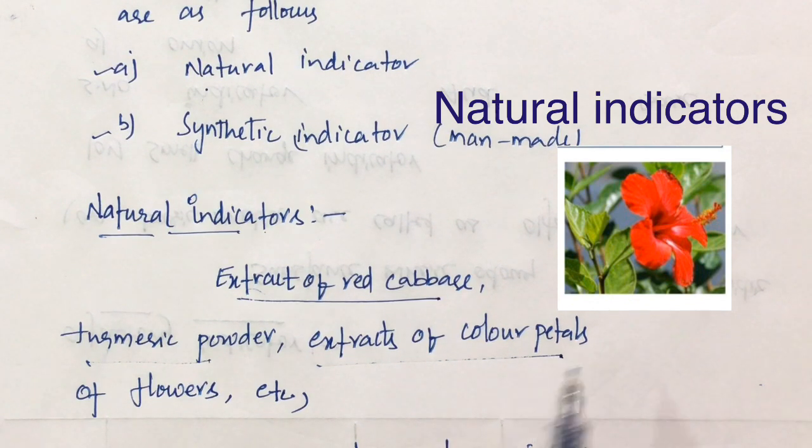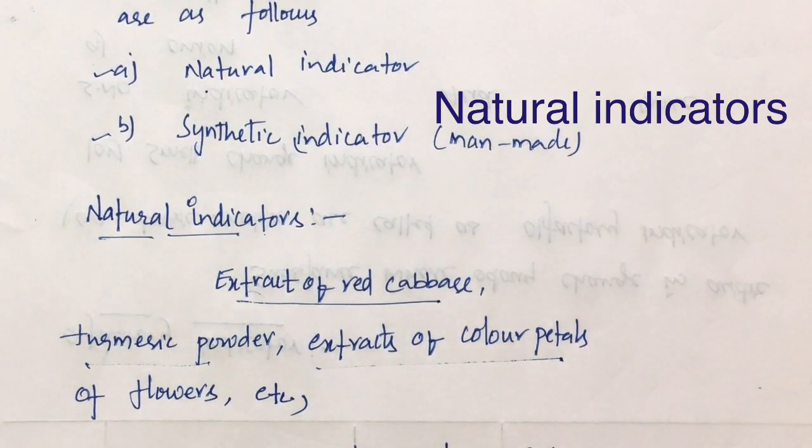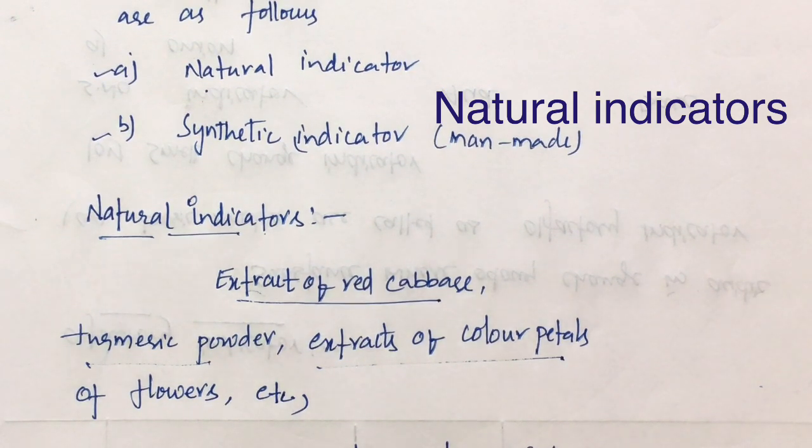All these are examples of natural indicators. With the help of these natural indicators, what do we generally do, children? Yes, we find the nature of a substance, whether it is acidic or basic. You might have studied in your lower classes about the nature of substances. How do we identify with the help of indicators like turmeric powder, extract of red cabbage, etc.